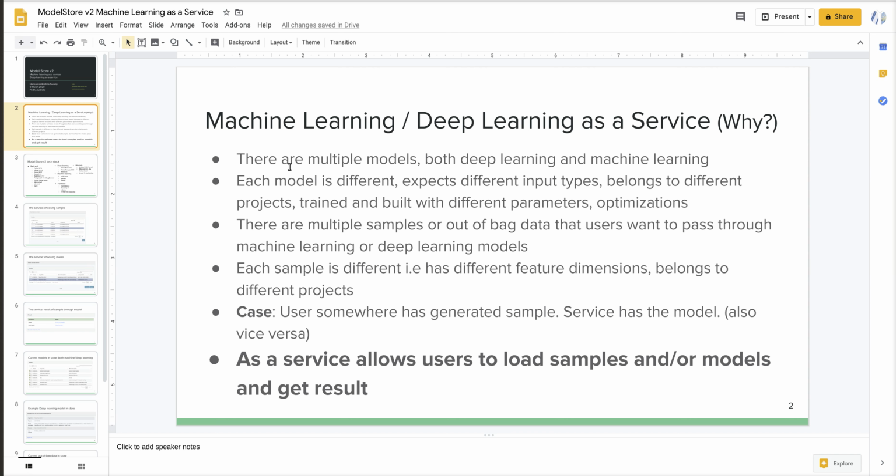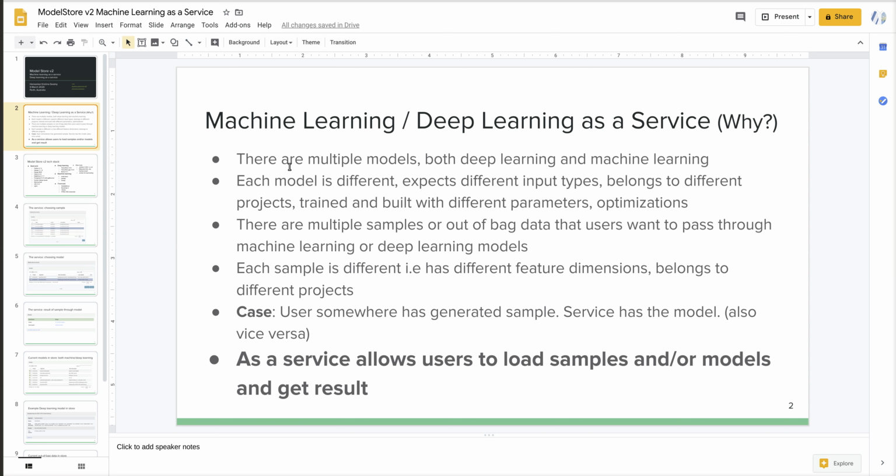Usually there are multiple models even within a single project, and there will be multiple projects. If we classify models broadly as deep learning models and machine learning models, even within each of those categories, each model is different and expects different input types.